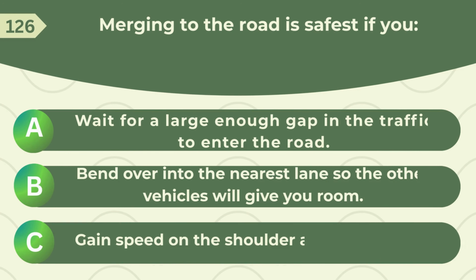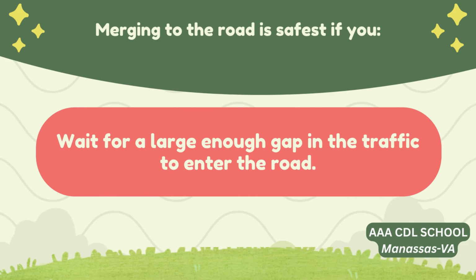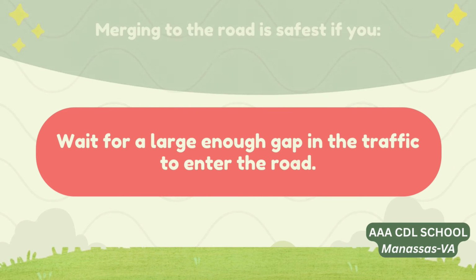Merging onto the road is safest if you A. Wait for a large enough gap in the traffic to enter the road. B. Bend over into the nearest lane so the other vehicles will give you room. C. Gain speed on the shoulder and then merge. Correct answer: wait for a large enough gap in the traffic to enter the road.